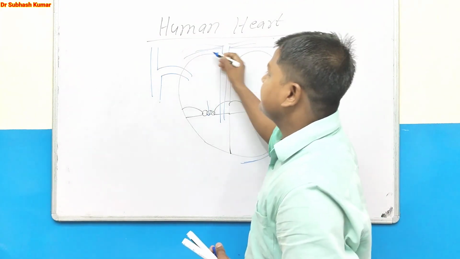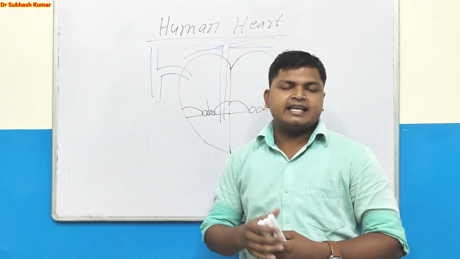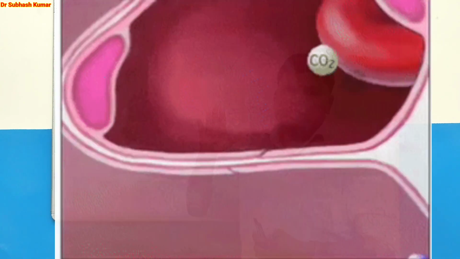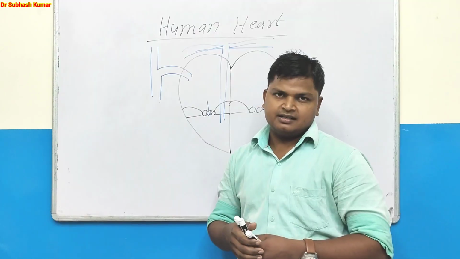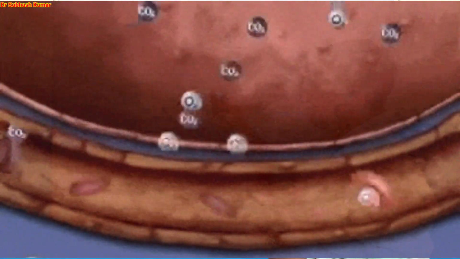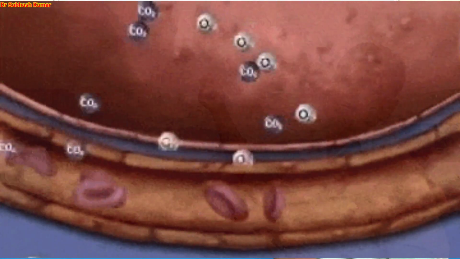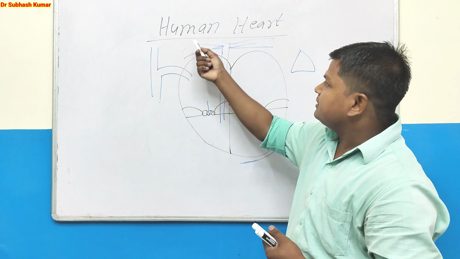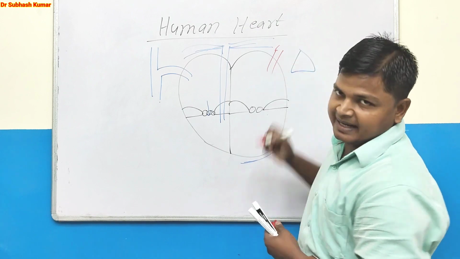lungs. The blood goes into the lungs, and the lungs have a structural and functional unit known as the alveoli. Alveoli take part in gaseous exchange: CO2 is removed from the blood and O2 is received. So gaseous exchange takes place in the alveoli. Then the purified blood, HbO2, meaning oxygenated blood, returns.